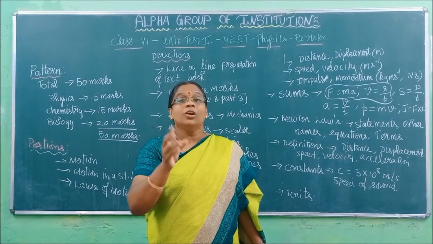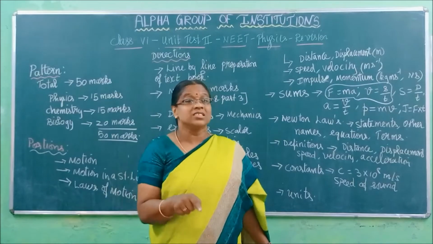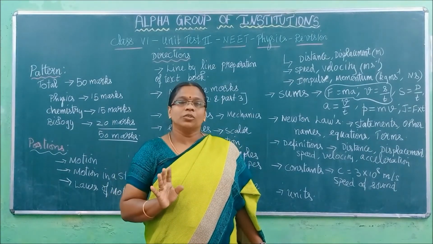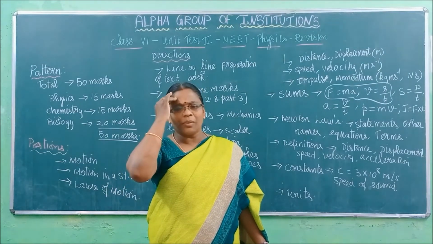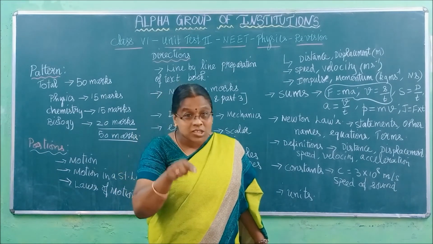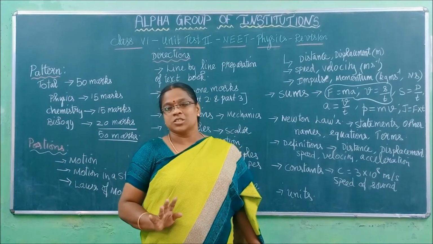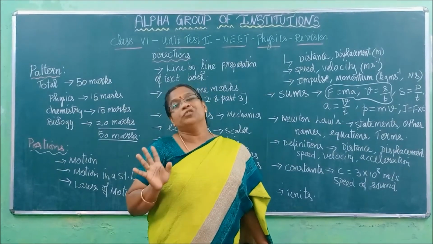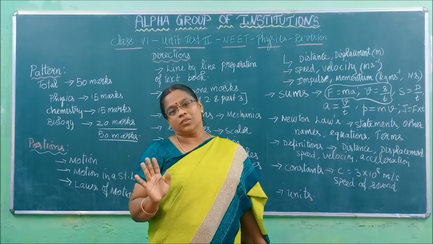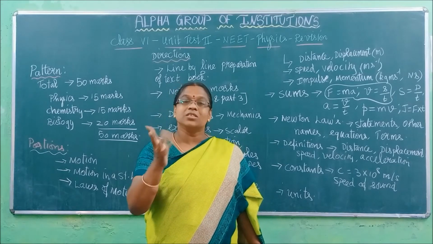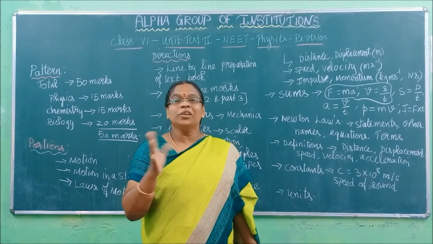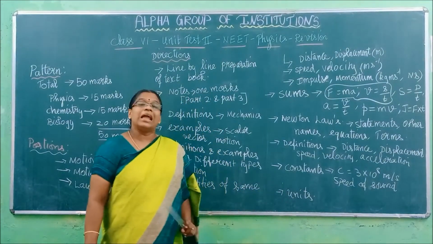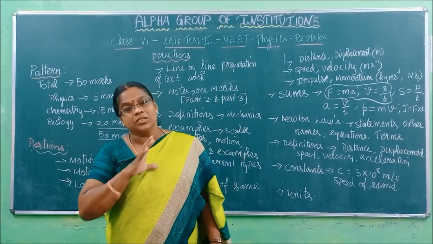To get it clear, you have to search for your correct answer and not look for the correct choice. You have to have your answer in your brain, the correct answer. That answer only you are going to check in the choices. If you start to search for the answer in the choices, they will confuse you. That is how we will make the easy questions in a difficult way. Right? That too in physics we will play with the choices. So learn very properly.